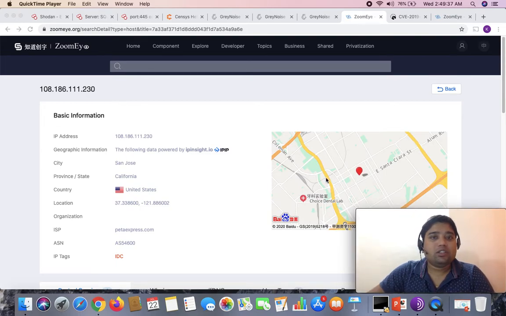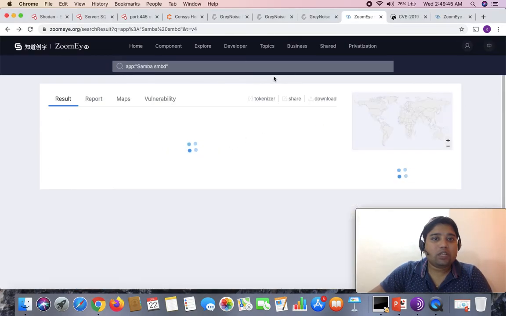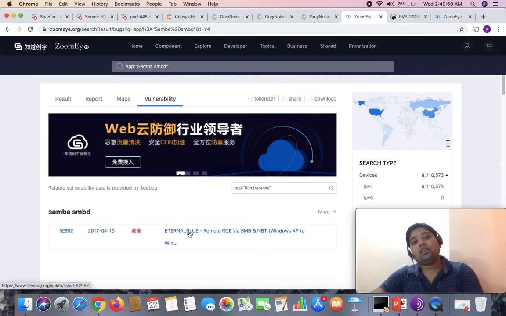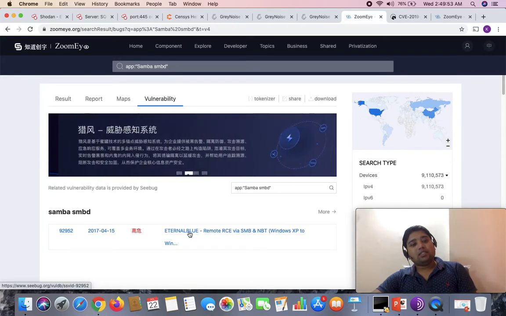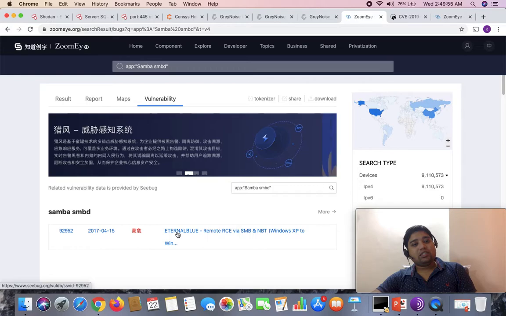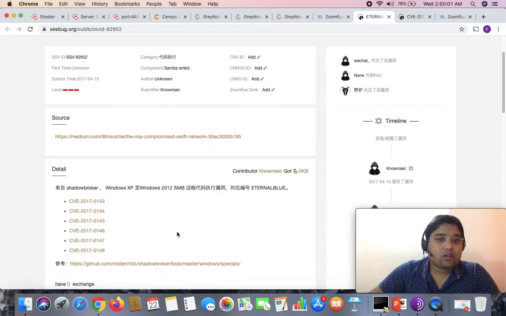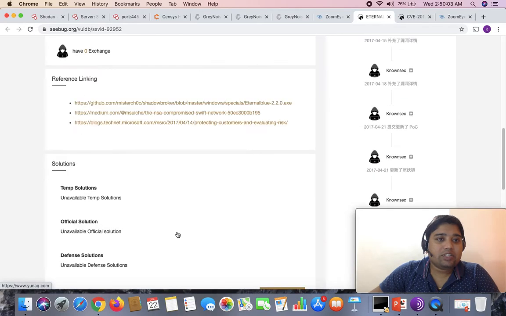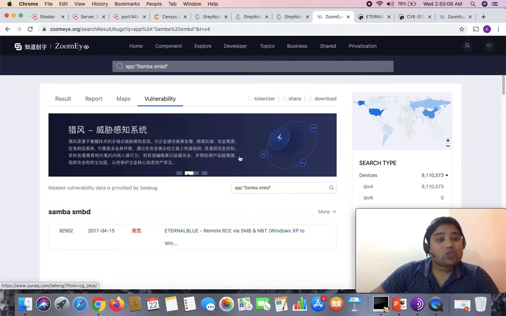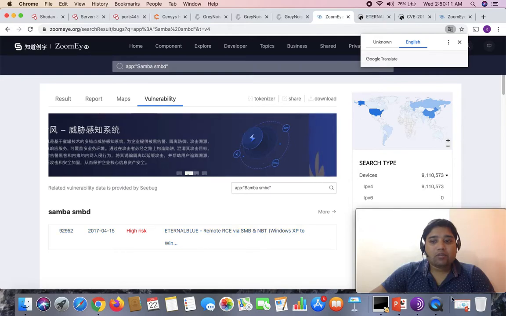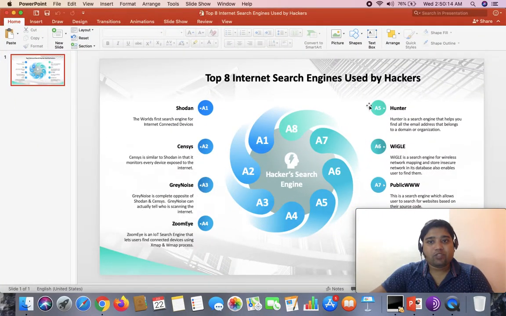So this is very interesting and going to help you a lot. So just utilize this according to your need and try to play around with this tool. This is not a very difficult tool to play with, as it is giving you a lot of interesting information. As you can see here, it is also giving you the vulnerability associated with the device or the detail that you are seeing on the screen. So this is the way it will be providing you the information. So please play around with this, and let me move to the next, which is Hunter.